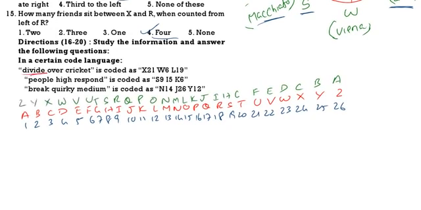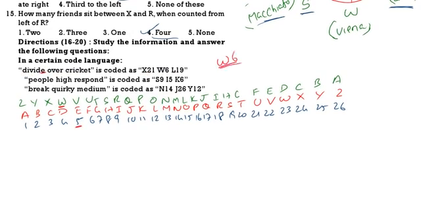First, divide over cricket is written as X21 W6 L19. Which is the code for this? For D, above or below D we have W. So W. Then E, the last letter of divide is E. What is the number for E? 5. 5 plus 1 is 6.